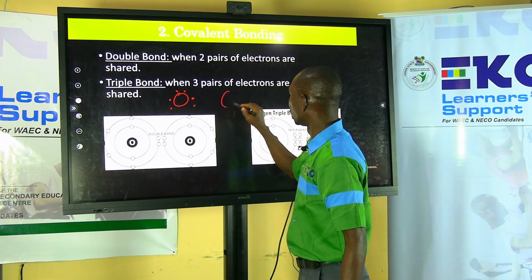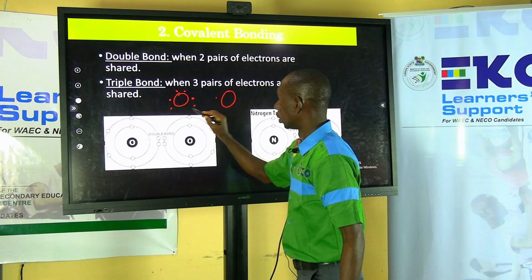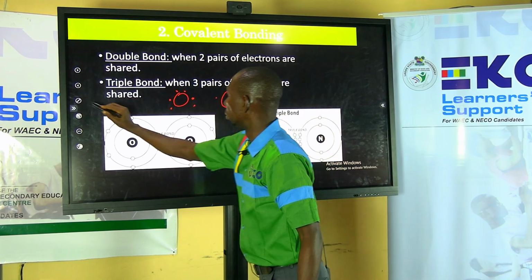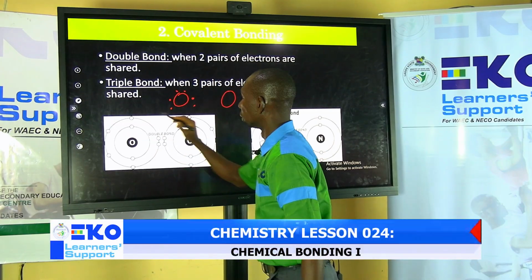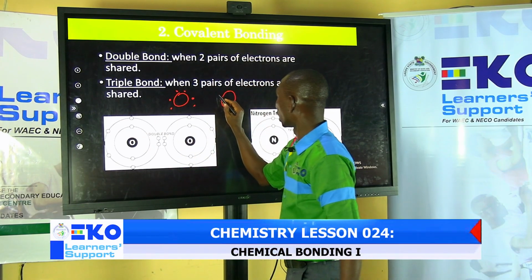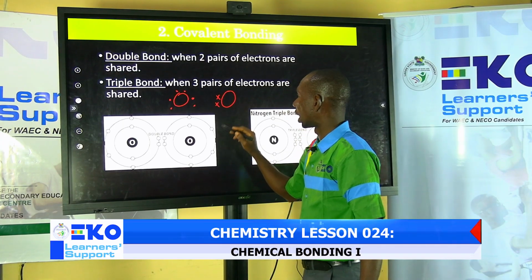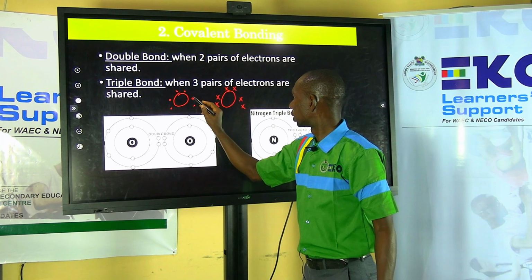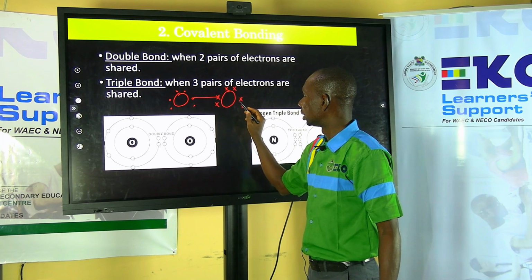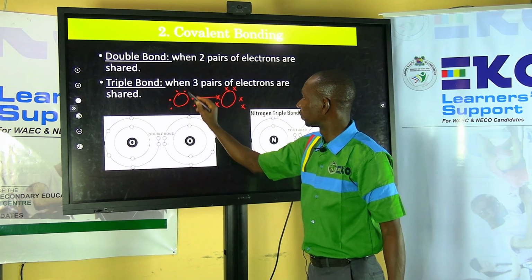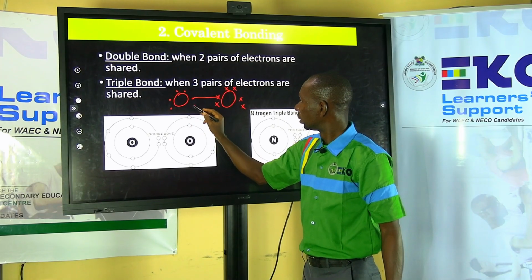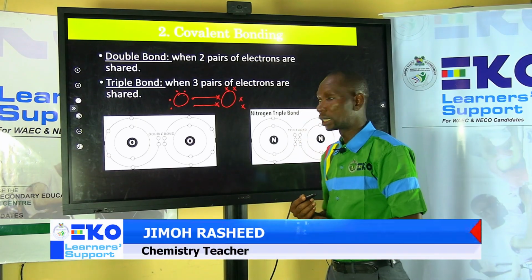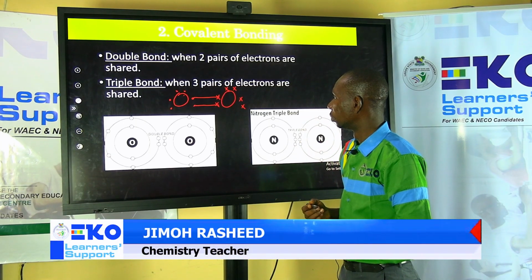Then there's the other oxygen atom. Let me represent its electrons with a star using the Lewis structure. That's 1, 2, 3, 4, 5, and 6. So they can share this bond. By the time they share this bond, you will see that it's not enough, because for this oxygen, you now have 1, 2, 3, 4, 5, 6, 7. It's not enough, so they have to share more. And that forms what? A double bond.